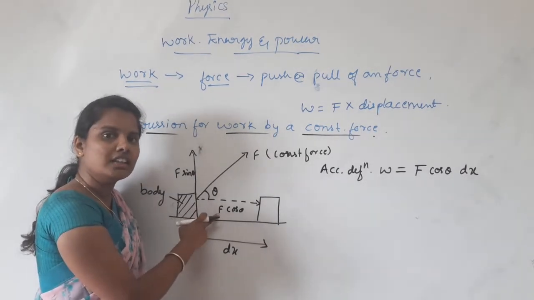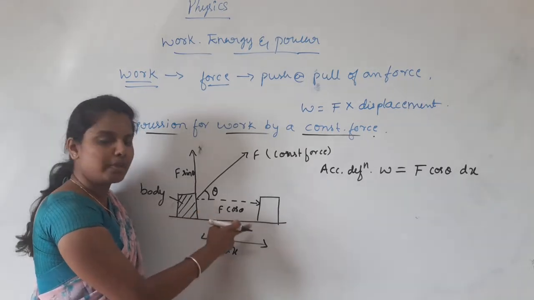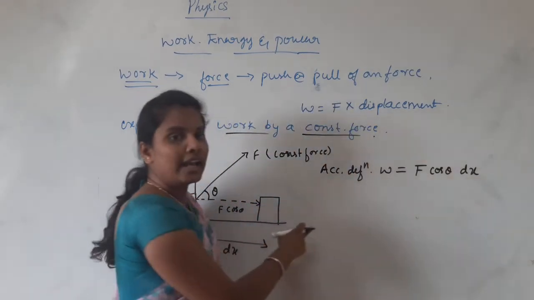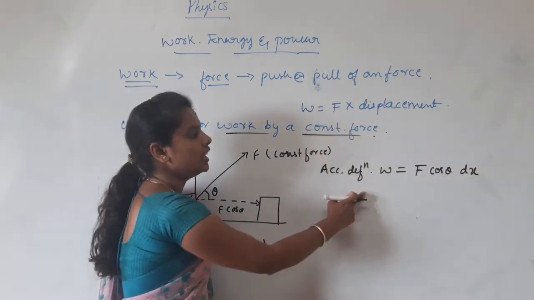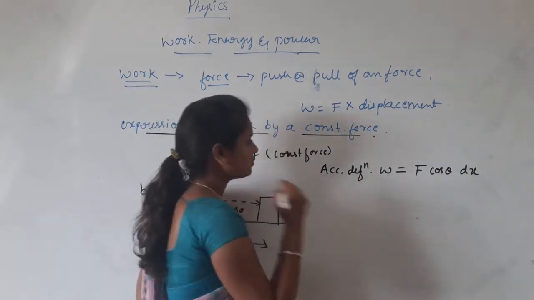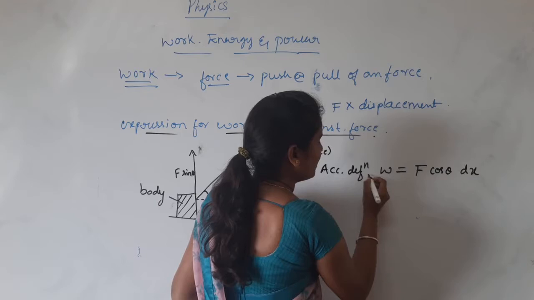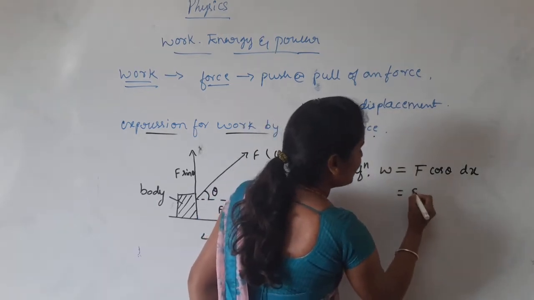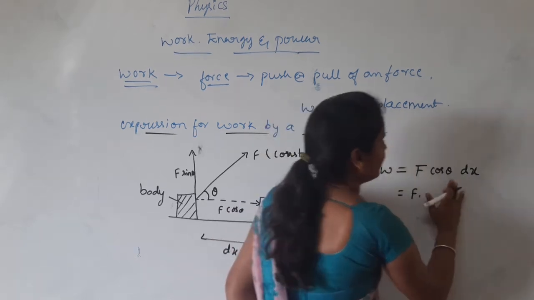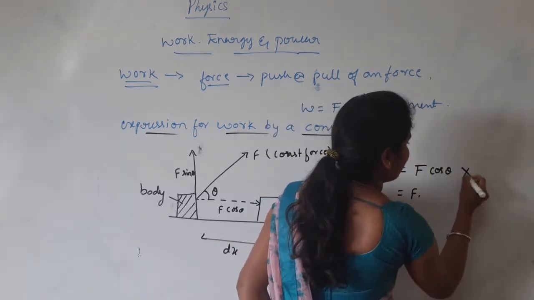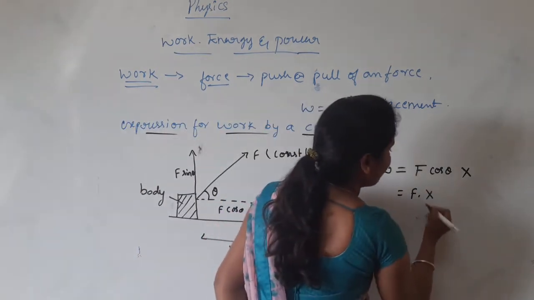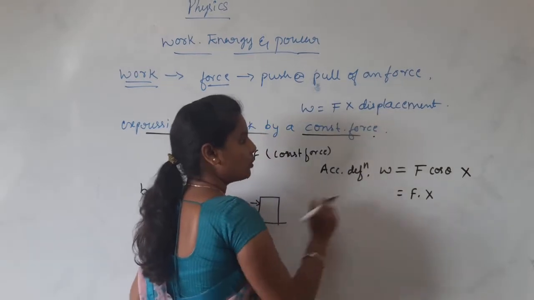Because we take the force along the direction of displacement. This is the mathematical expression for work done by a constant force. Here it is a dot product F into x. Sorry, this is not dx, this is x. So F dot x. This is a dot product.